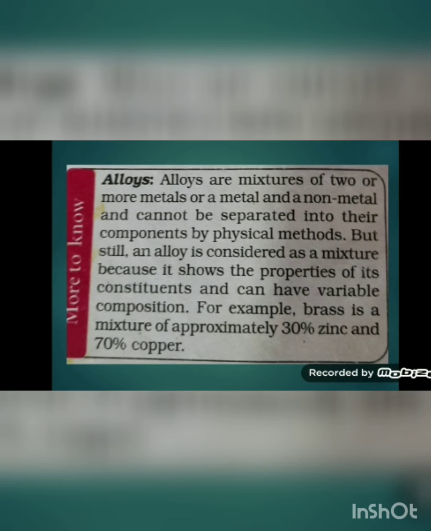Like if we take the example of brass. Brass is an alloy of 30% zinc and 70% copper. But when zinc and copper are mixed, they do not make any new substance. The brass will show the properties of zinc and also the properties of copper, and that is why alloys are mixtures and not considered compounds, because no new substance is forming and the properties of the substances are not changing. The properties of the components are retained in the alloy. That's why alloys are mixtures.